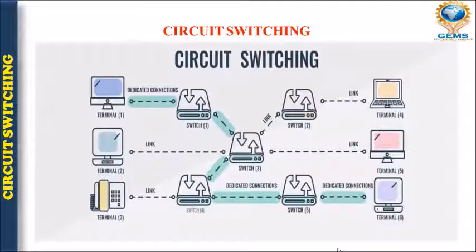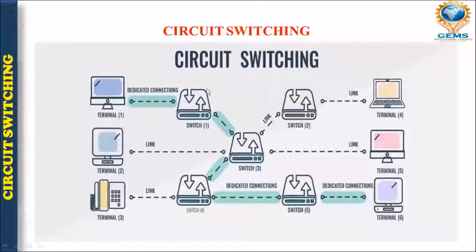This is the brief introduction of circuit switching with diagram. Here we can well imagine this is terminal 1, this is terminal 2, and this is terminal 3 as a phone, right? This may be terminal 1, terminal 2 as different computers which are being connected with switches. These are switch 1, switch 2, switch 3, switch 4 and switch 5, and through this the circuit is connected, right?